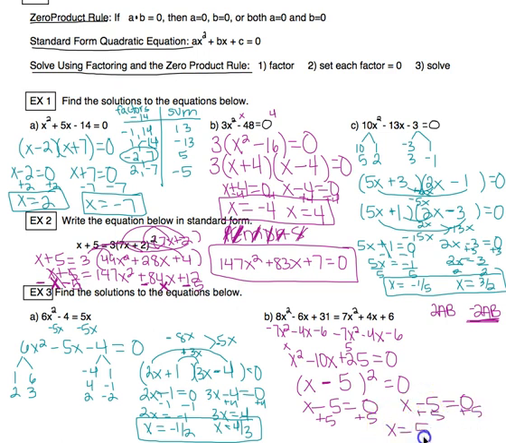This is what we call a double root when you have the same factor twice. So this is a case where even though it's quadratic, I only have one solution, and that's because it's a double root. It's a solution that happened twice. So make sure that you're looking and paying attention to those when you go to do your quiz.